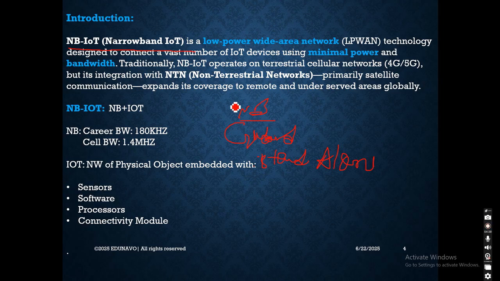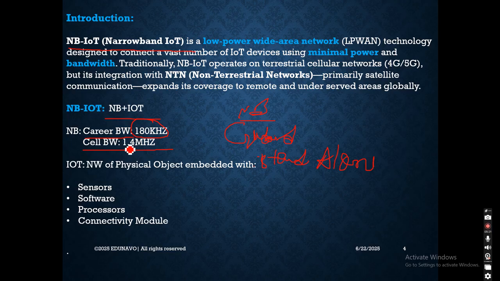So what exactly do we mean by narrowband IoT NTN? This is the combination of two words, NB plus IoT. NB stands for narrowband, IoT stands for Internet of Things. Now why is it called narrowband? That is important to understand. If you see the carrier bandwidth, it is 180 kilohertz. At the same time, the cell bandwidth used is 1.4 megahertz, and that is why it is called narrowband, because its bandwidth is very small.